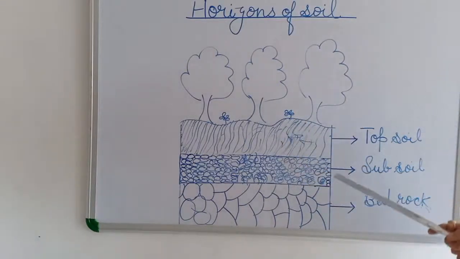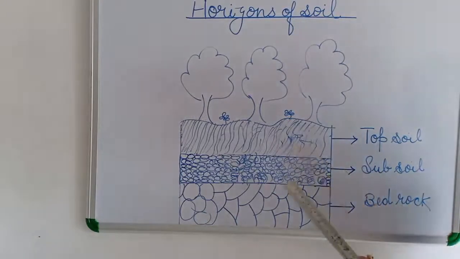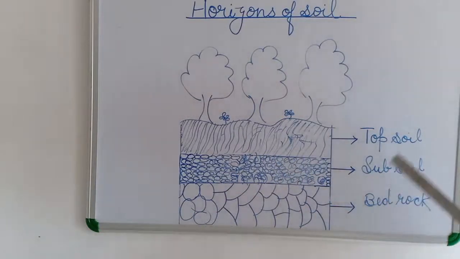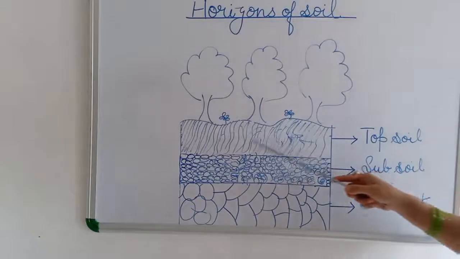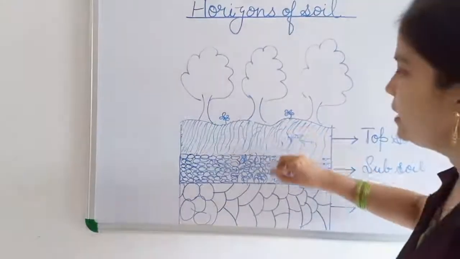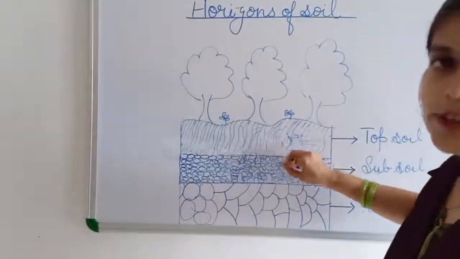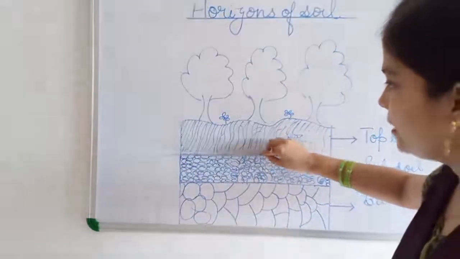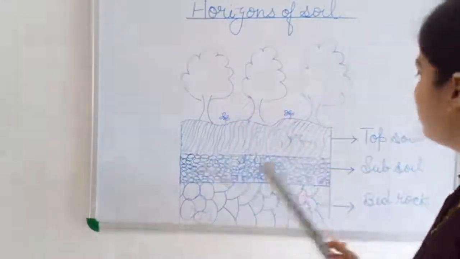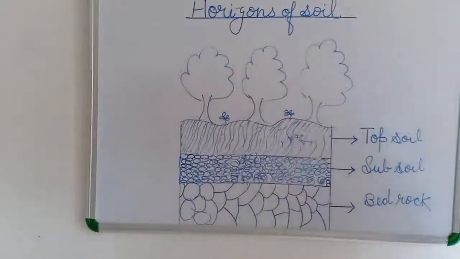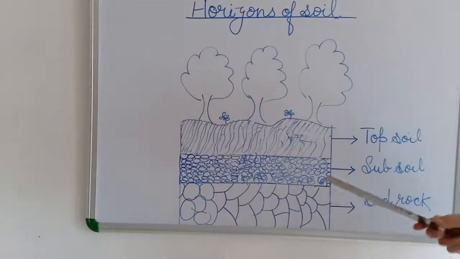This soil consists of loose soil with the roots of plants and grass in it. Plants grow well in topsoil, so plants grow on topsoil only. Next is subsoil. Below the topsoil there is the next layer of the soil, known as subsoil.